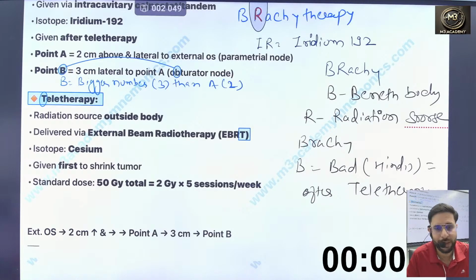So point B is toward the obturator lymph node, yes. Point A is for the parametrial lymph nodes. How can we remember? When you see the spelling of parametrium, it has an A. So parametrium is included in A, not B. But in obturator there is the alphabet B, so it denotes point B.